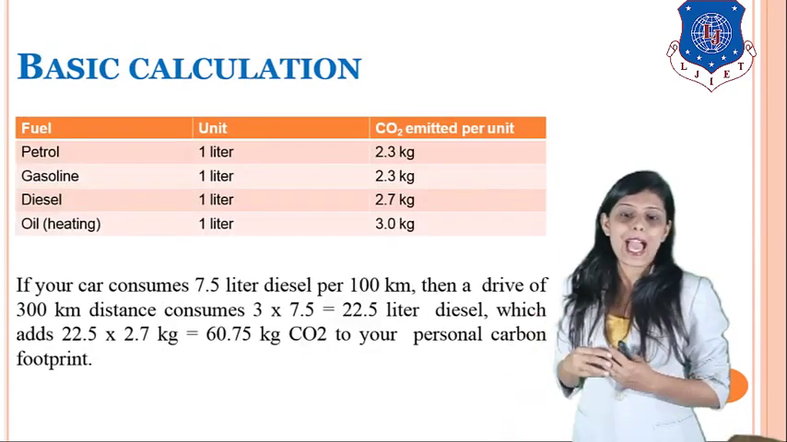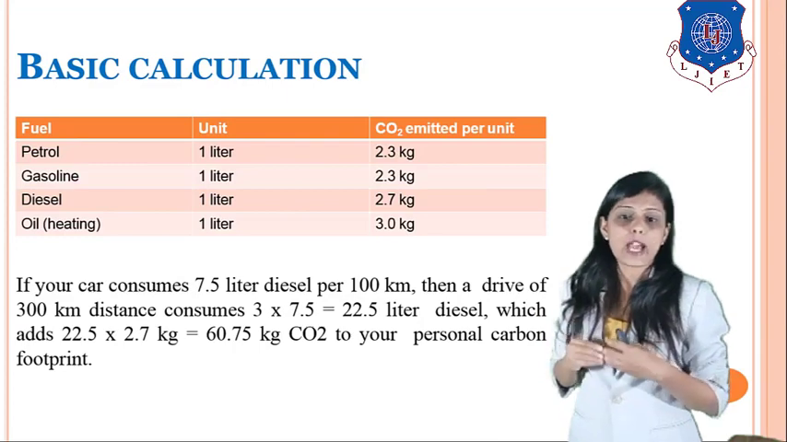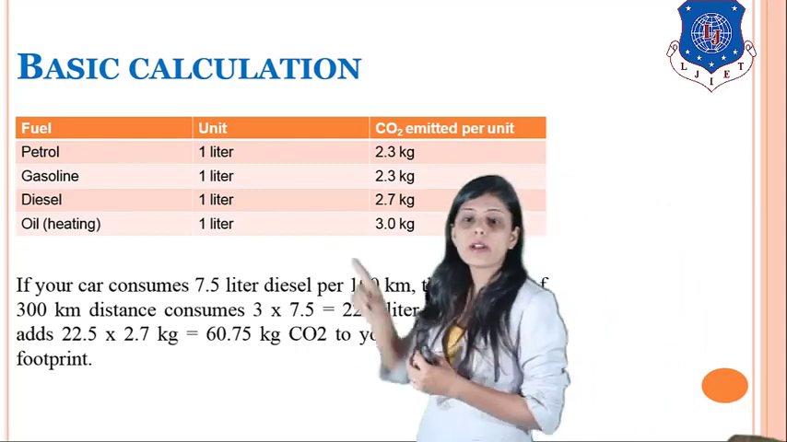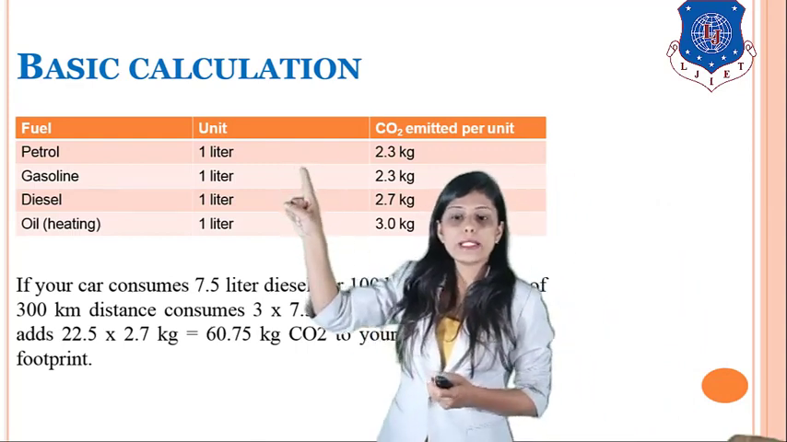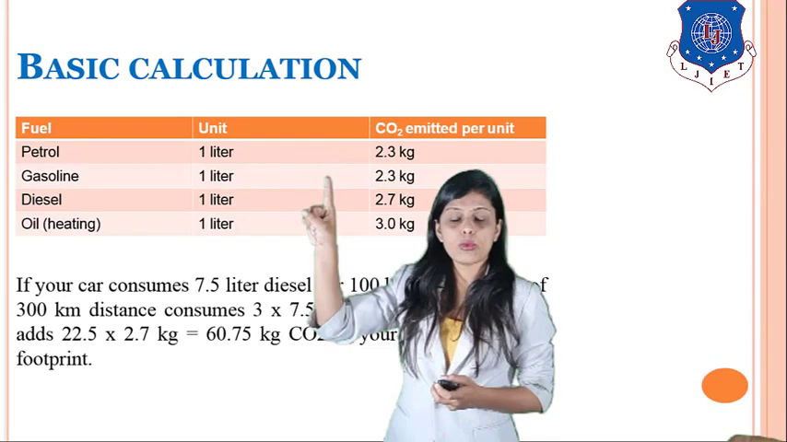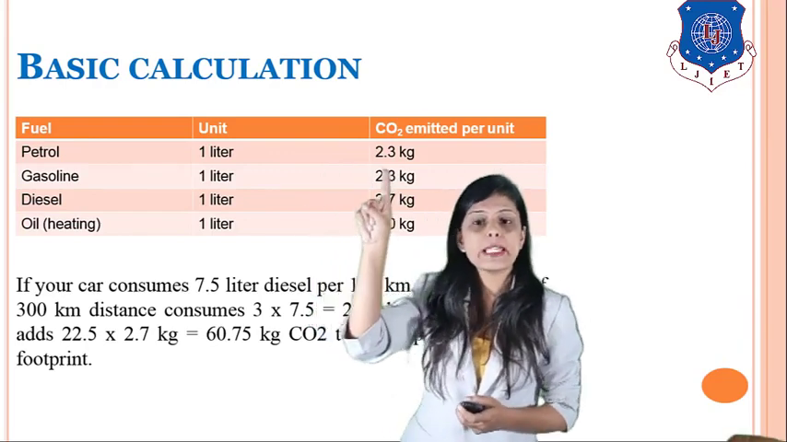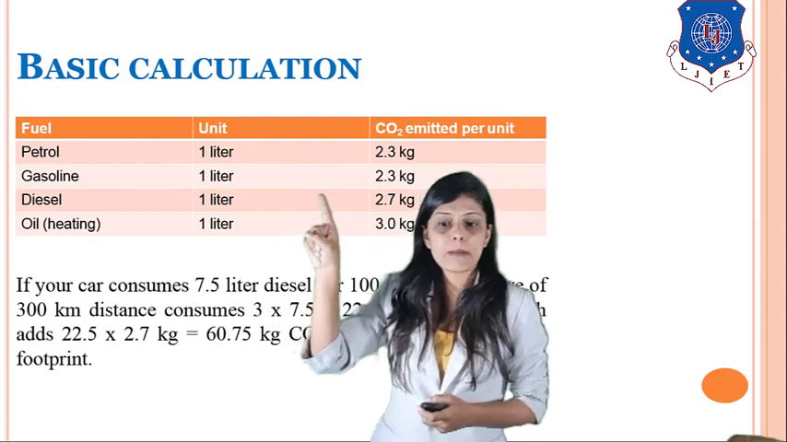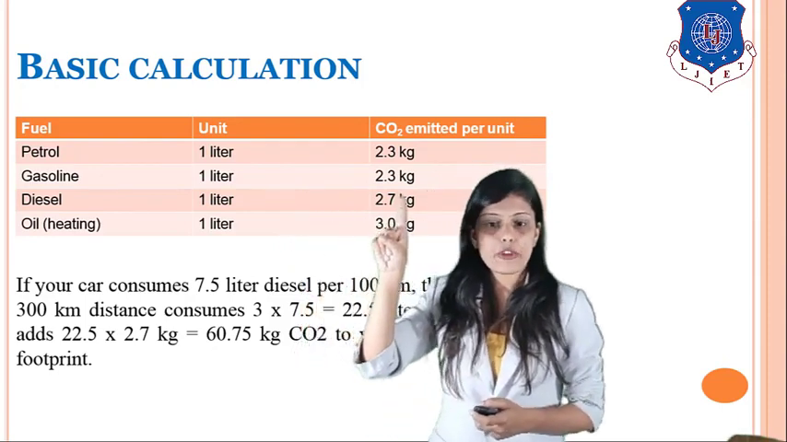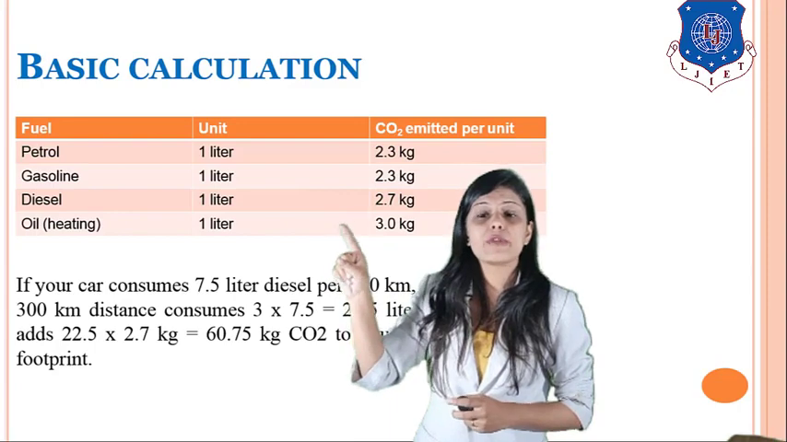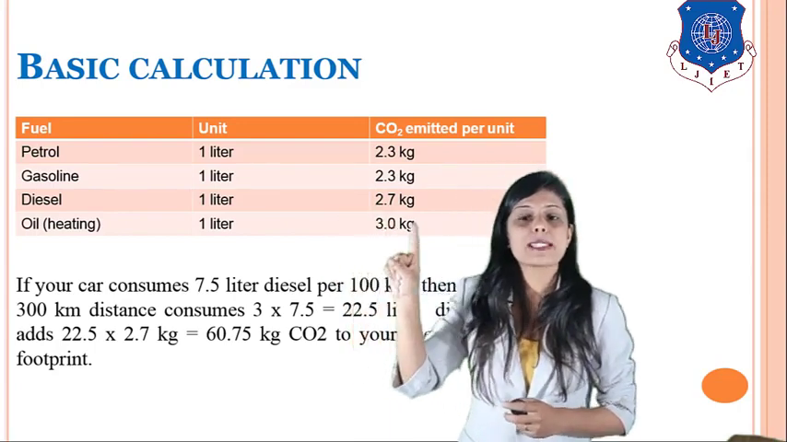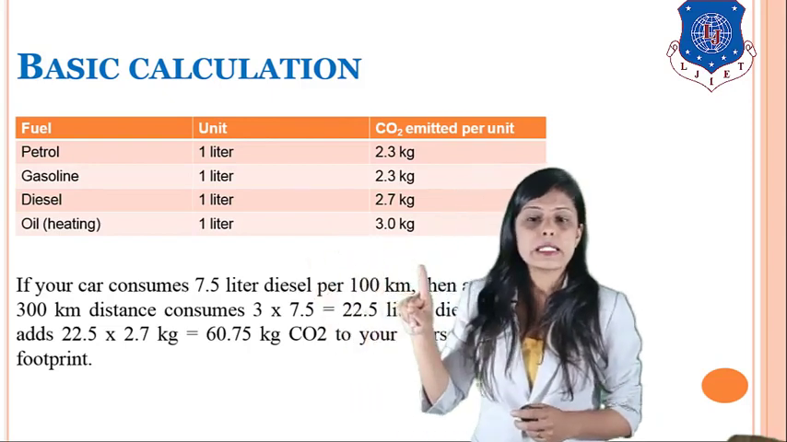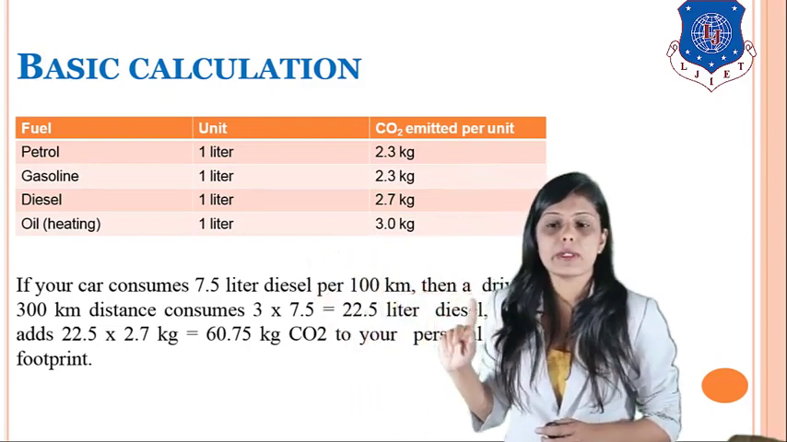So here is some basic calculation of how much carbon is released by different fuels. For example, we can see here petrol, which is 1 liter. If 1 liter of petrol is combusted, then 2.3 kg of carbon is released. If 1 liter of gasoline is combusted, then 2.3 kg of carbon is released. If 1 liter of diesel is combusted, then 2.7 kg of carbon is released. If 1 liter of oil is heated, then 3 kg of carbon is released.